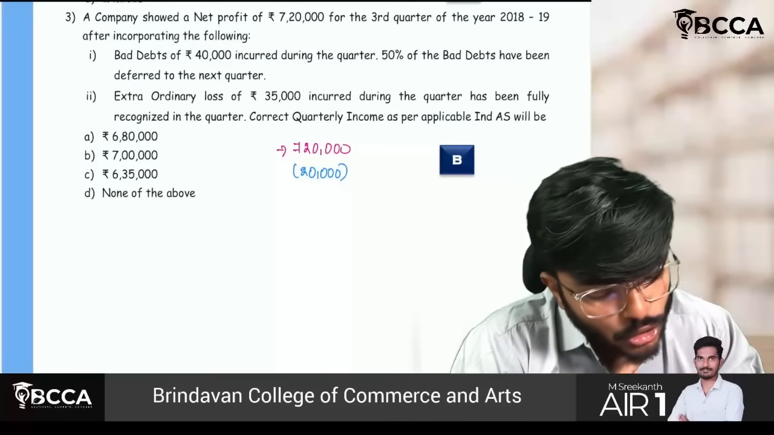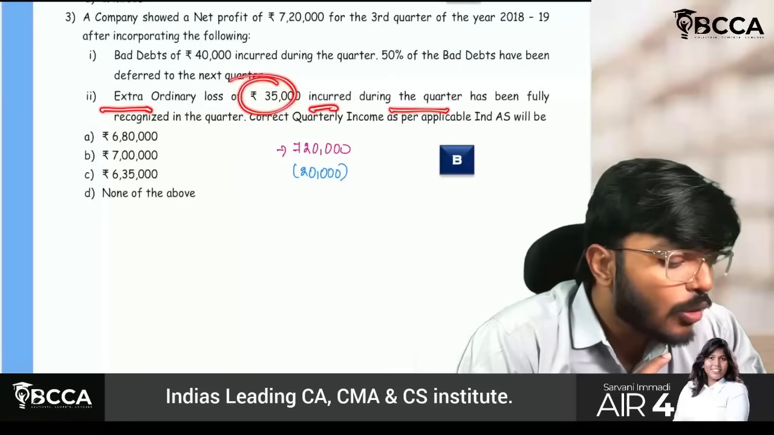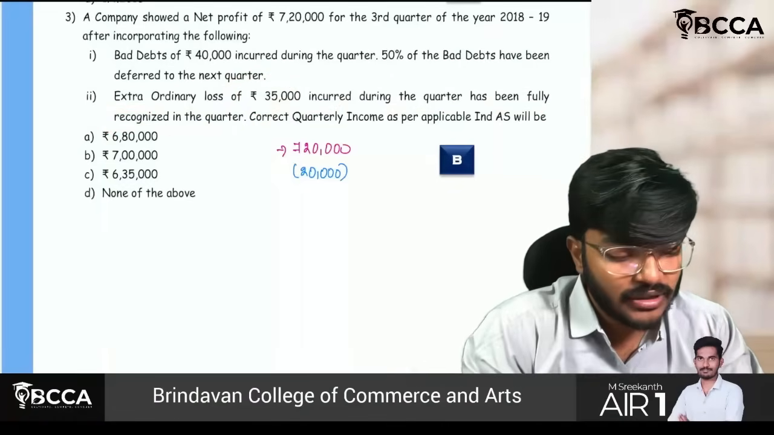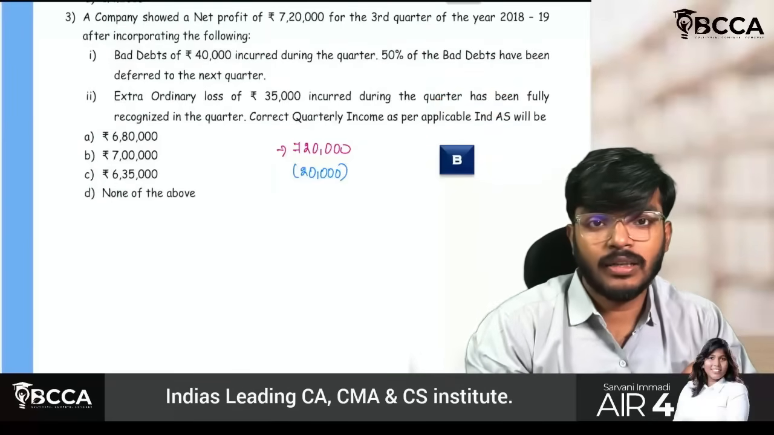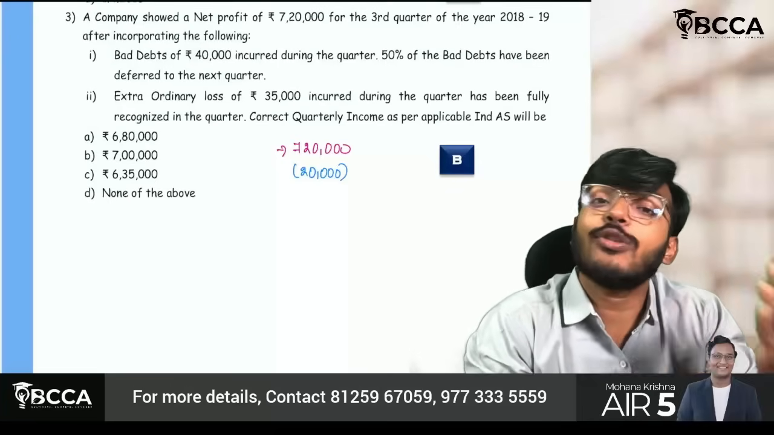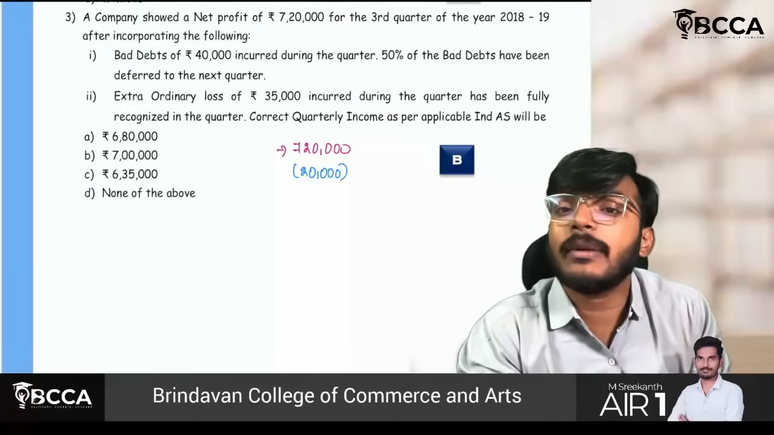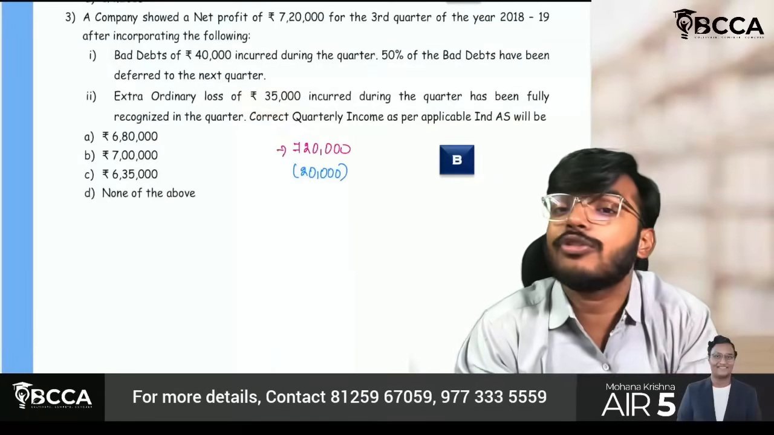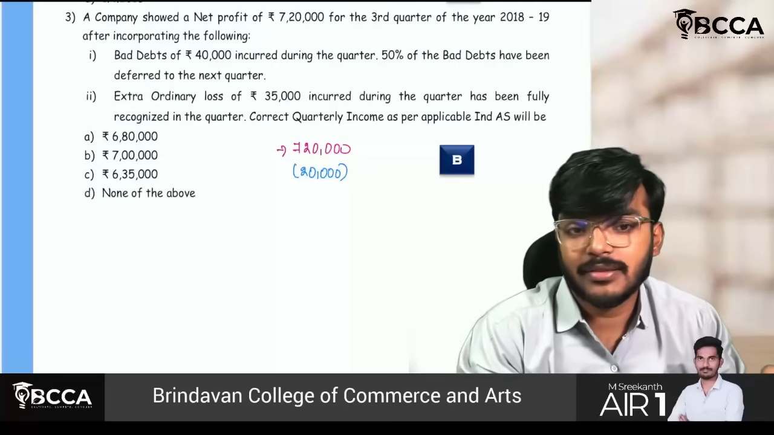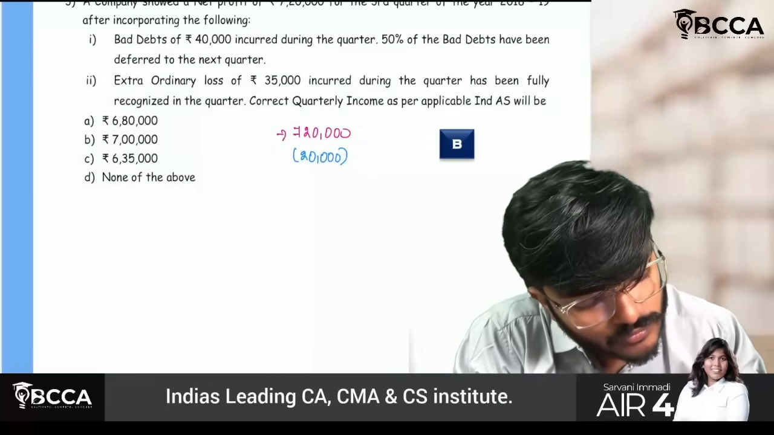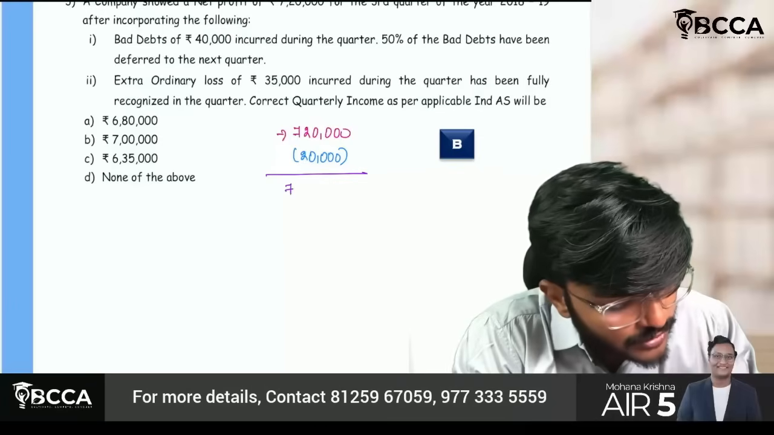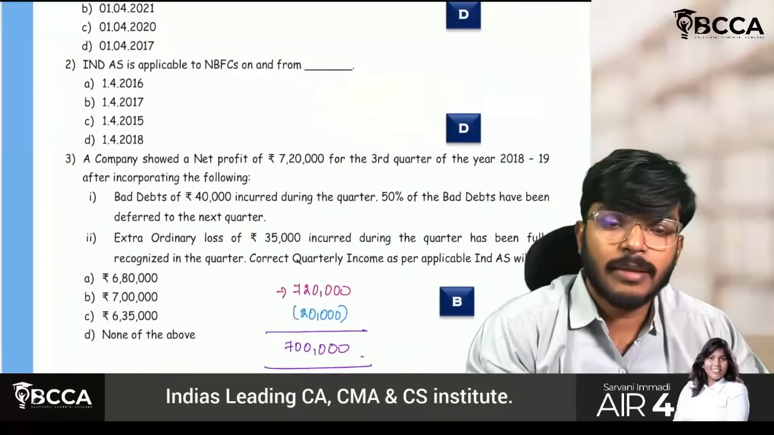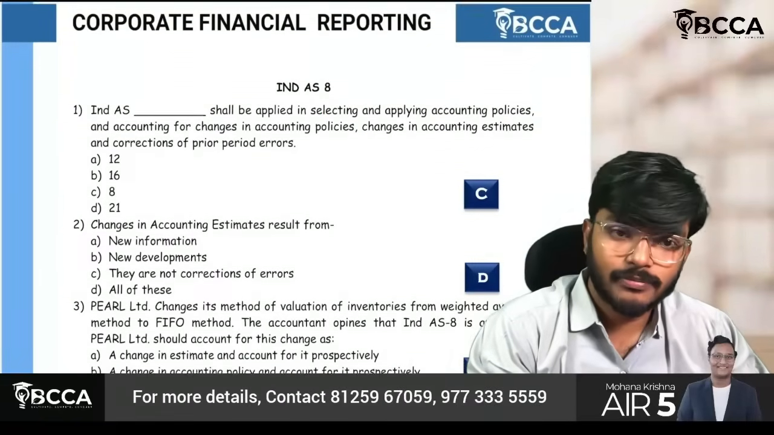Okay, sir. Extraordinary loss of 35,000 incurred during the quarter has been fully recognized in the quarter. Extraordinary loss is related to quarter 3 and is fully recorded in quarter 3. It should be recorded in quarter 3 only, and the company has also recorded it in quarter 3. Sir, do we have to make any adjustment? The answer is no. So no adjustments. Finally my profit will be 7,20,000 minus 20,000, which means the answer comes to 7 lakh rupees. So these are the MCQs on which we have to focus, the basics chapter. Okay, fine.